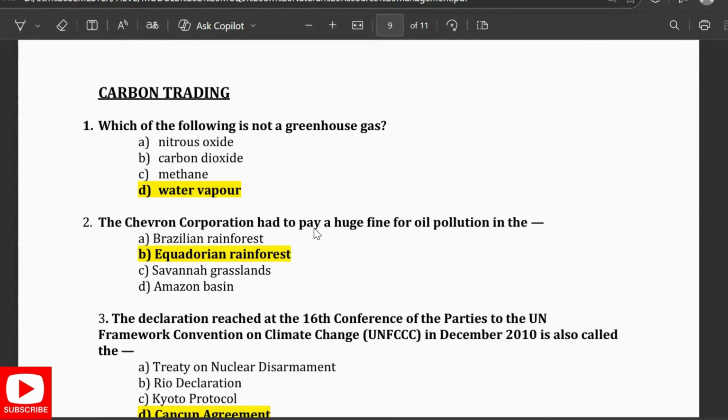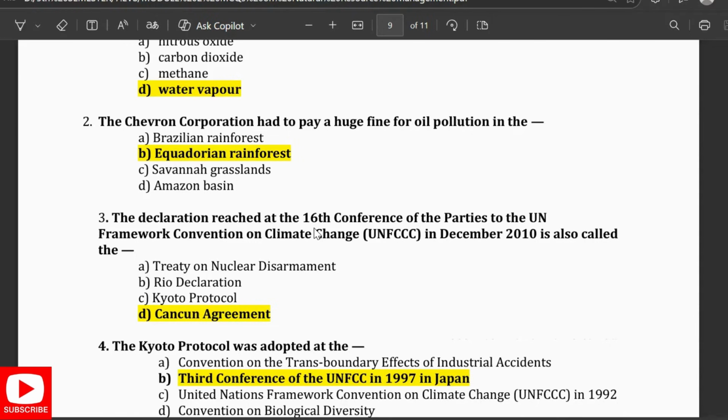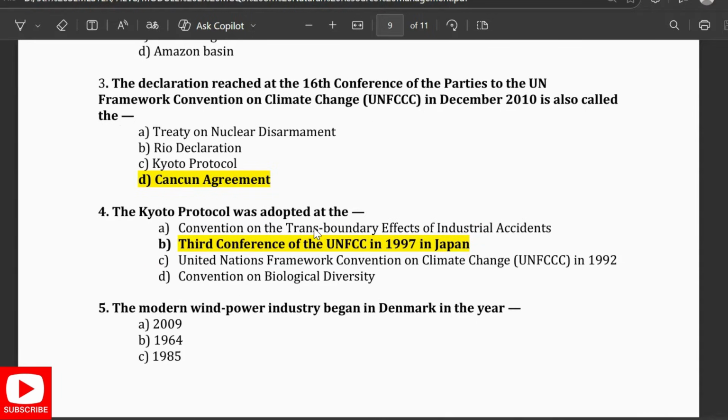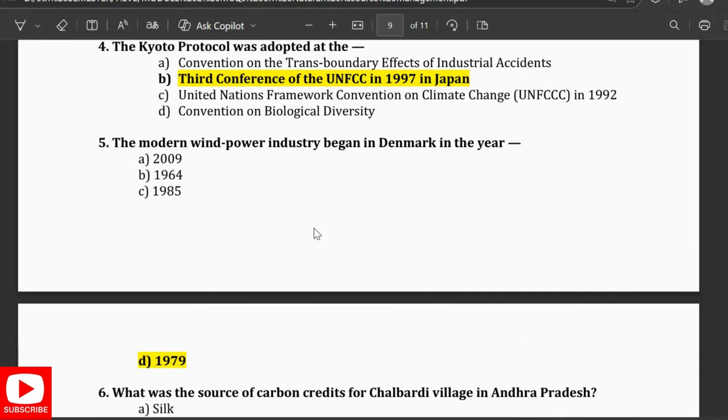Next comes carbon trading. Which of the following is not a greenhouse gas? It is water vapor. The Chevron Corporation has had to pay a huge fine for the oil pollution in the Ecuadorian rainforest. The declaration reached at the 16th Conference of the Parties to the UN Framework Convention on Climate Change (UNFCCC) in December 2010 is also called the Cancun Agreement. The Kyoto Protocol was adopted at the third conference of UNFCCC in 1997 in Japan. The modern wind power industry began in Denmark in the year 1979.